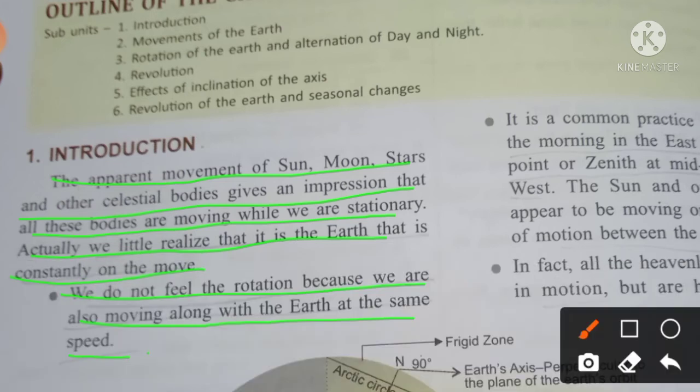What is the meaning of apparent movement? Apparent movement is when we see other things and they look like they are moving, but actually that object is not moving. Actually we are moving. So when we are moving, we can see that that object is moving. So that is called apparent movement. Actually that object is not moving. I will make this concept clear with an example.